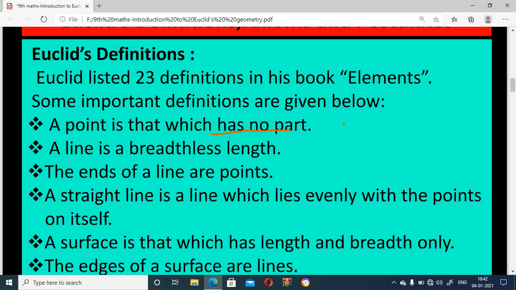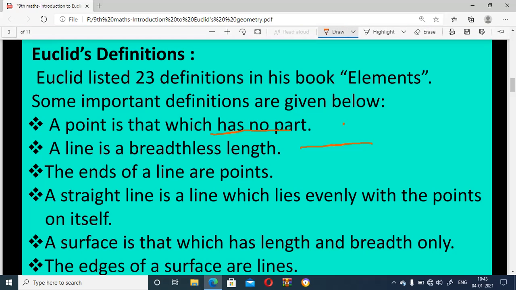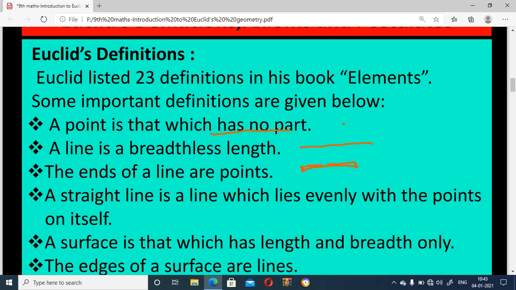Line. It has breadthless length. There is no breadth, only length. The ends of a line are points. This is a line; the ends of a line are taken as points. A straight line is a line which lies evenly with the points on itself. By joining the points we get a straight line.